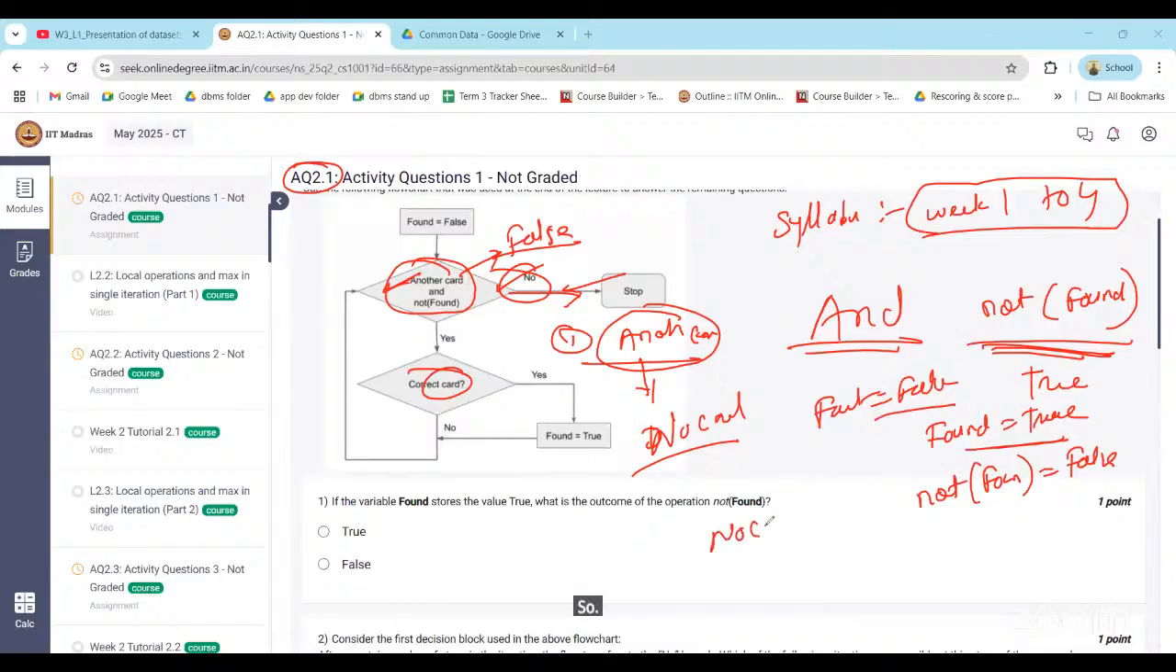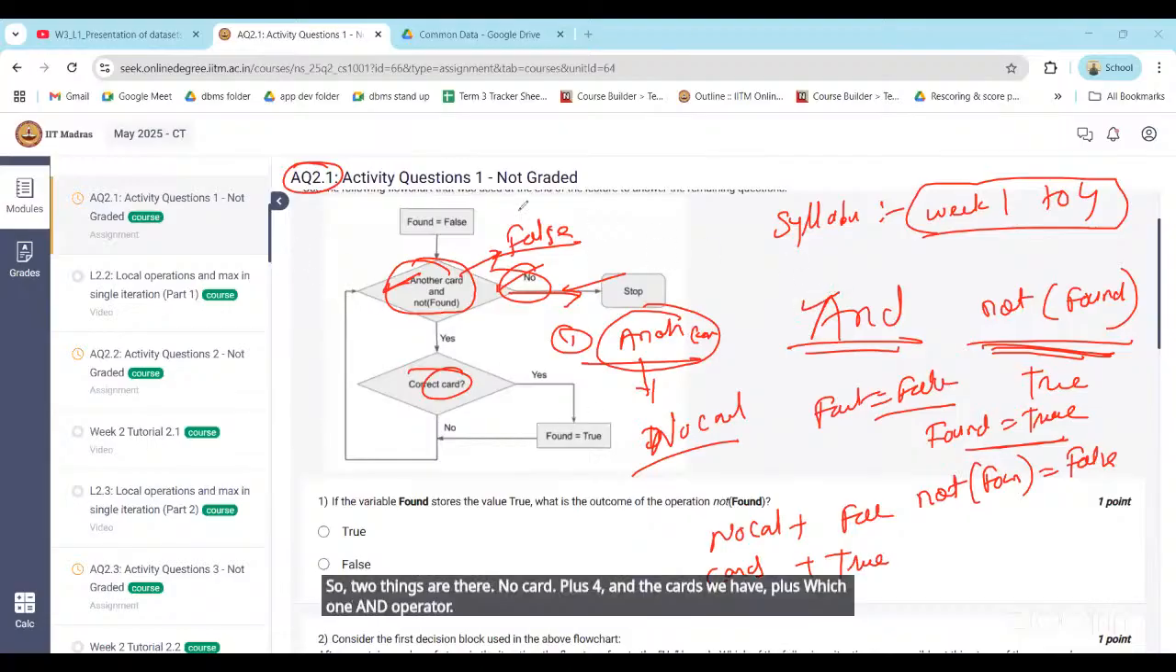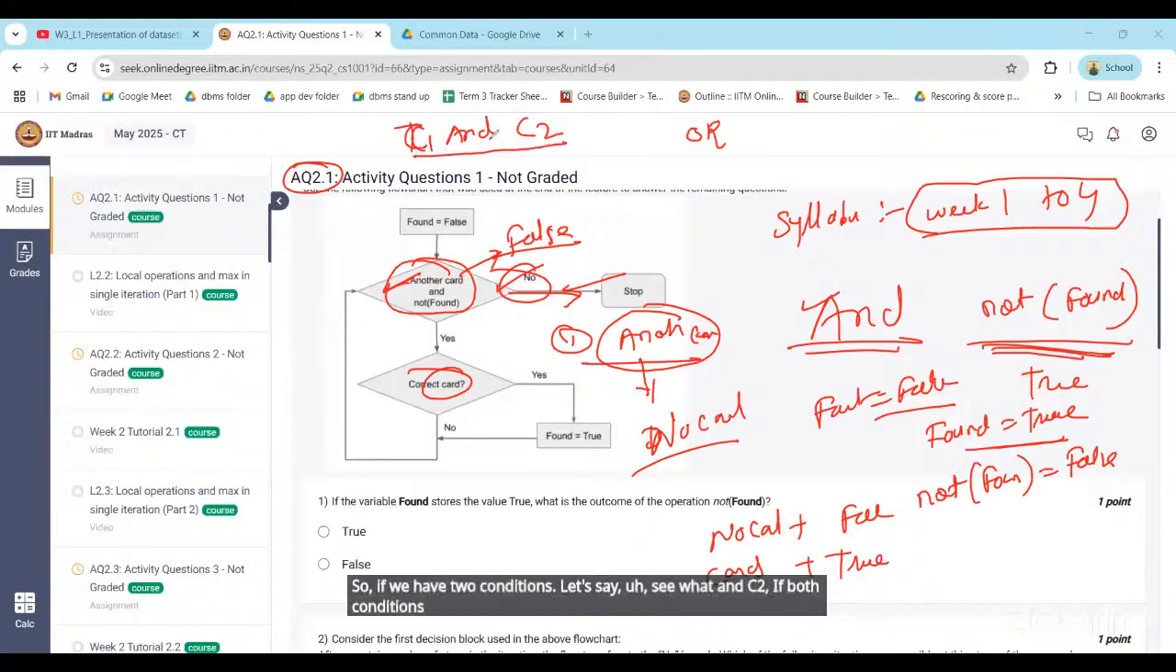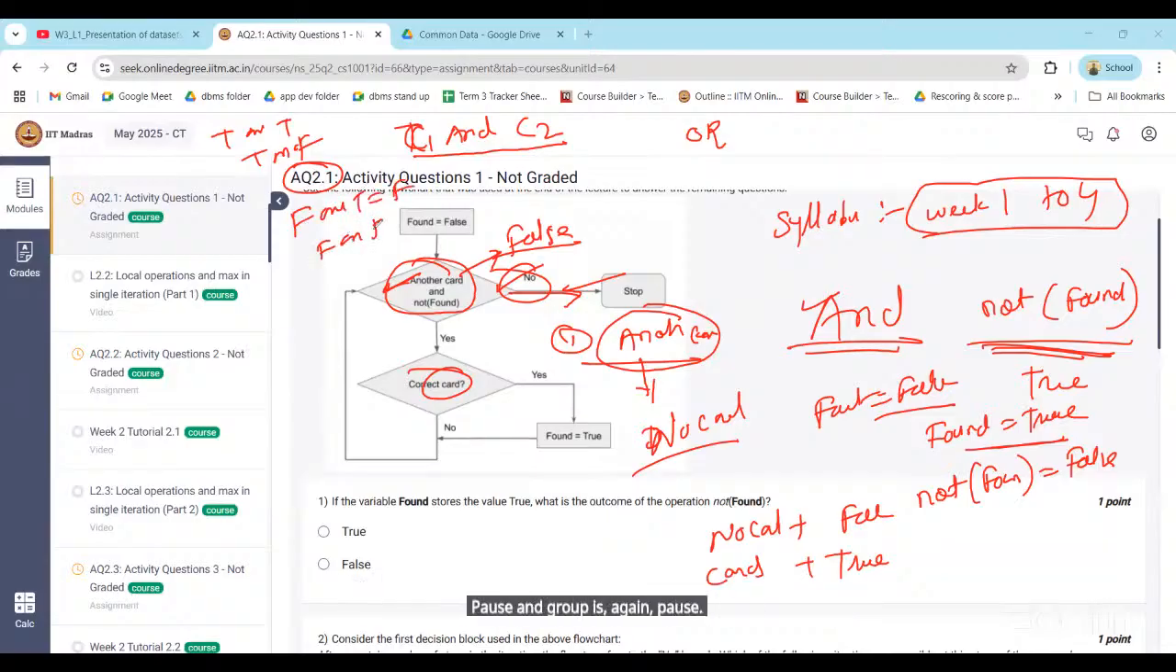So two things are there: no card plus false. Sir, please explain the AND operator again. Which one? The AND operator. Yes. See, we have two operators, AND and OR, right? If we have two conditions, let's say C1 and C2, and both conditions are true, then the entire condition is true. So true and true is true. True and false is false. False and true is again false. False and false again false, right? So that is the AND operator.